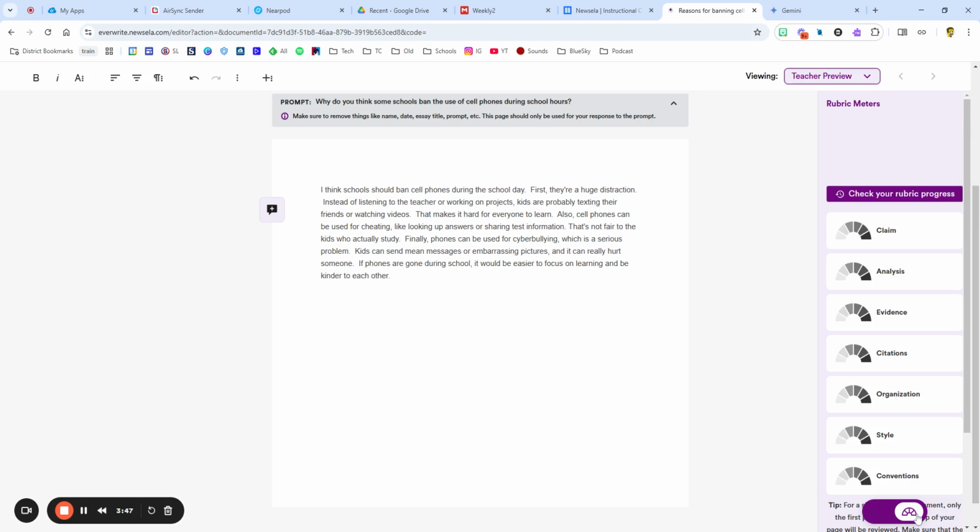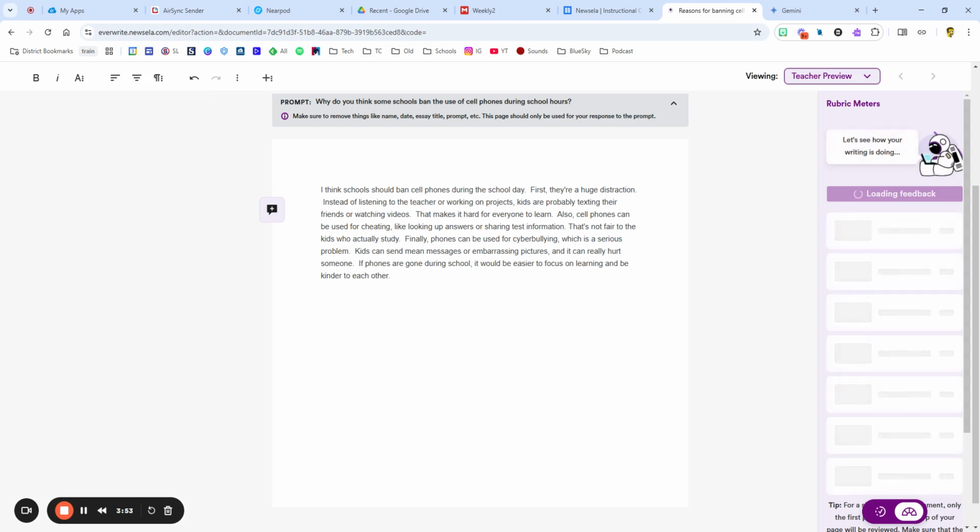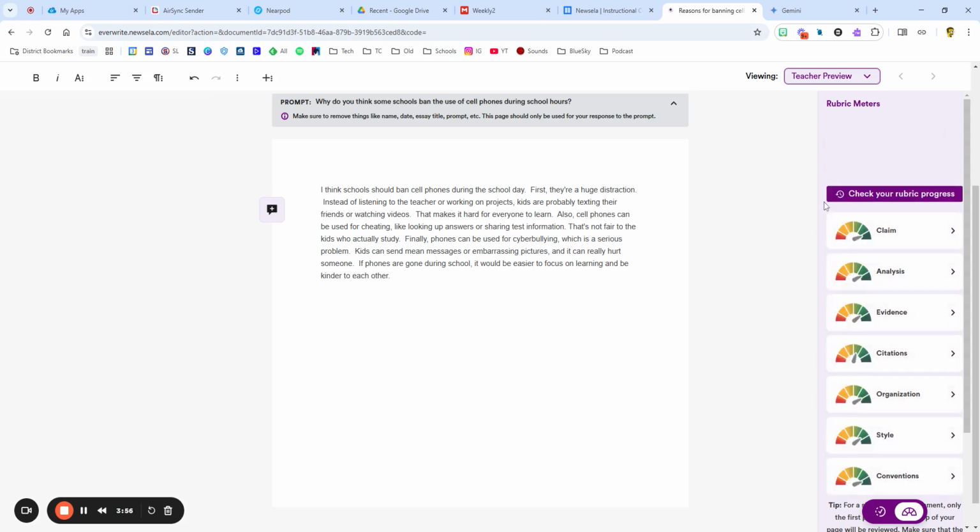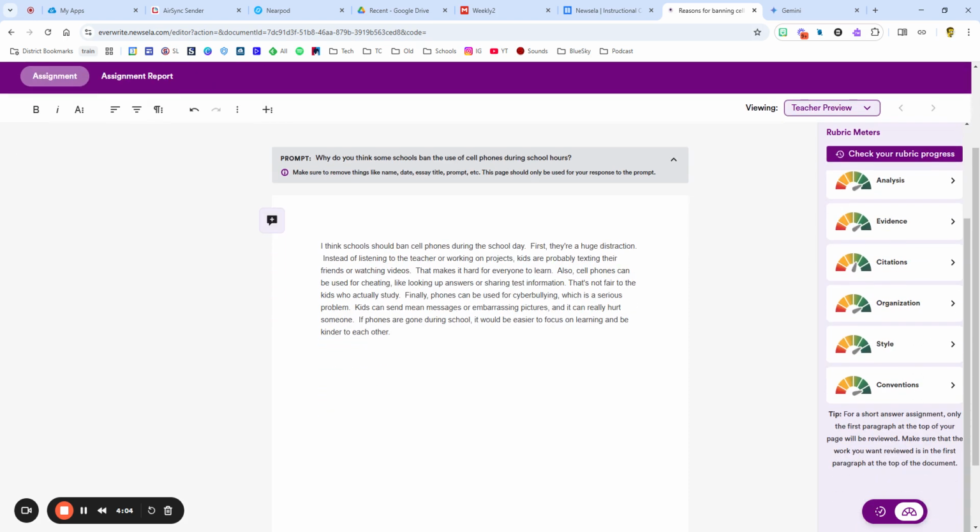So the other thing I can do is I can come over here to the rubric and I can actually click on the rubric process. And what it'll do is it'll actually use the rubric that I uploaded and give it a grade to where I am right now. So you can see my claim is good, my analysis is good, my evidence is good, citations aren't, and other things. Now, obviously, I copied and pasted this right from ChatGPT, so it should be pretty good.